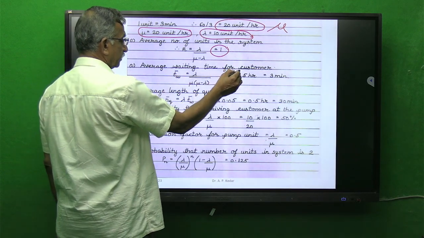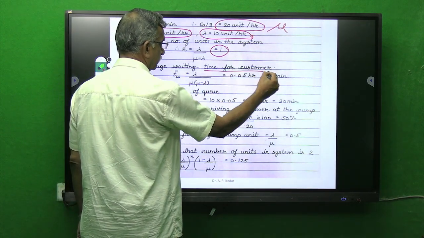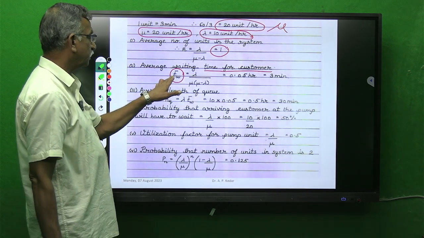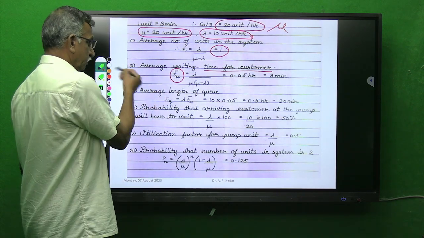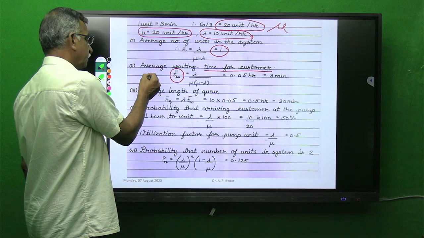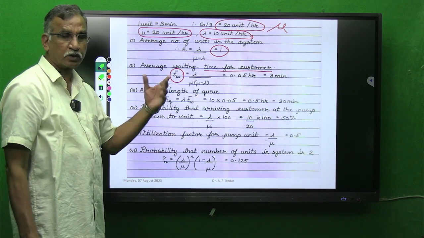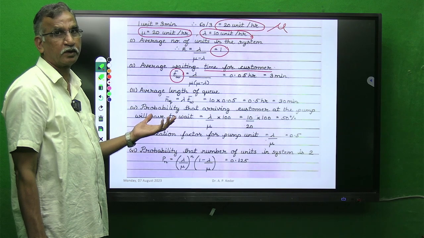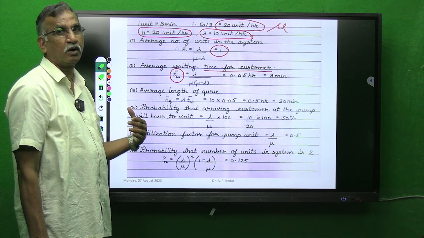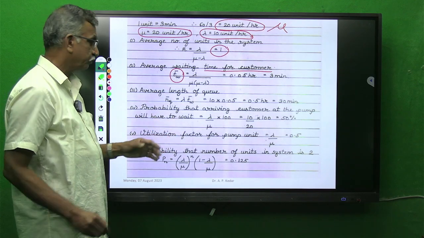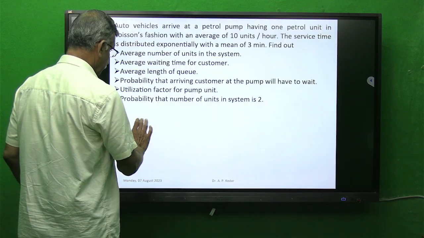Average waiting time for customer. I have said that somebody is using TW bar, somebody is using it in the form of other notation, that is waiting time for the system or waiting time for the queue, as we have seen here.